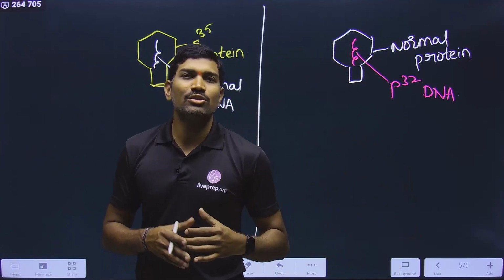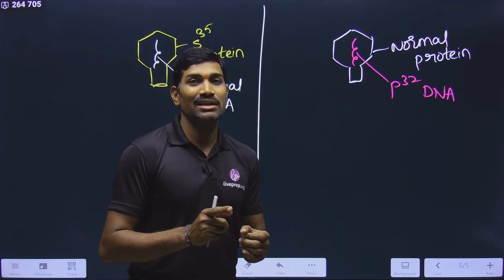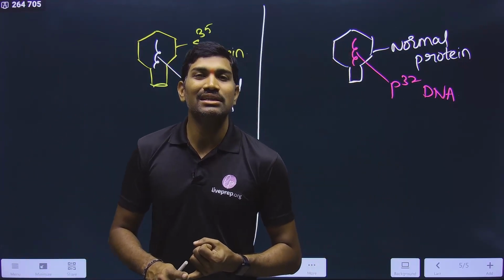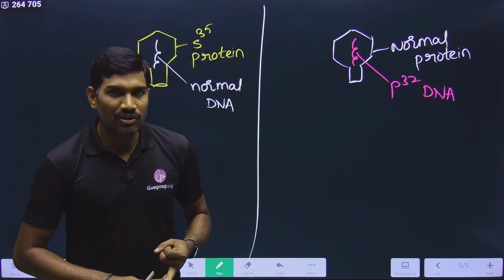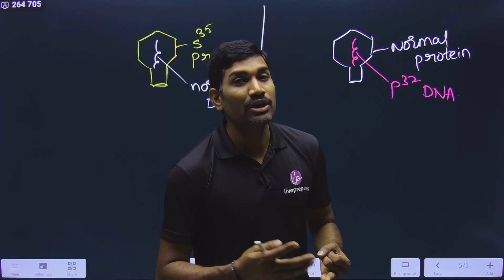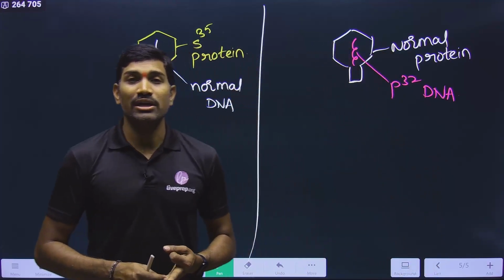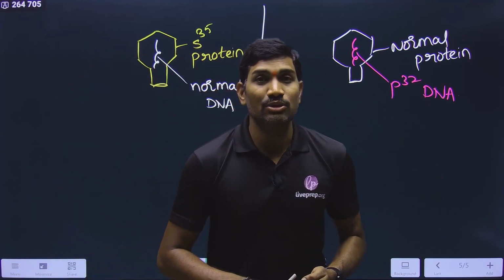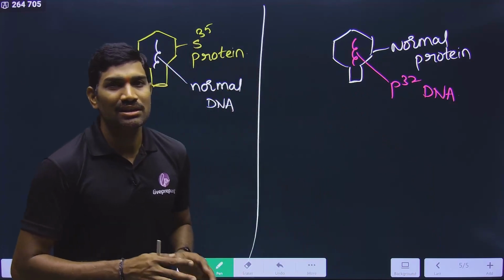Here I don't want to go into more details because it will take so much time. But in the regular lecture very clearly we studied this. Why hydrogen H3, tritium? Why you cannot use that? With respect to carbon, C14 is also radioactive, but why you are not using that? With respect to oxygen, O18 is radioactive, but you are not using that. Why? With respect to nitrogen, N16 is radioactive, but you cannot use that. Why? These are some important points that I have discussed in the regular lecture.